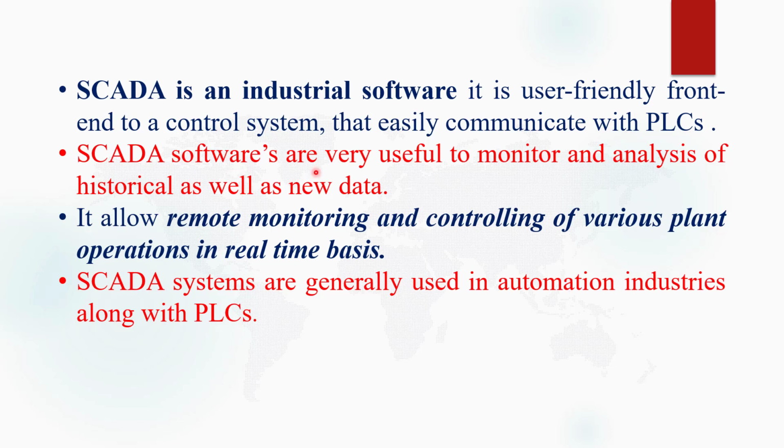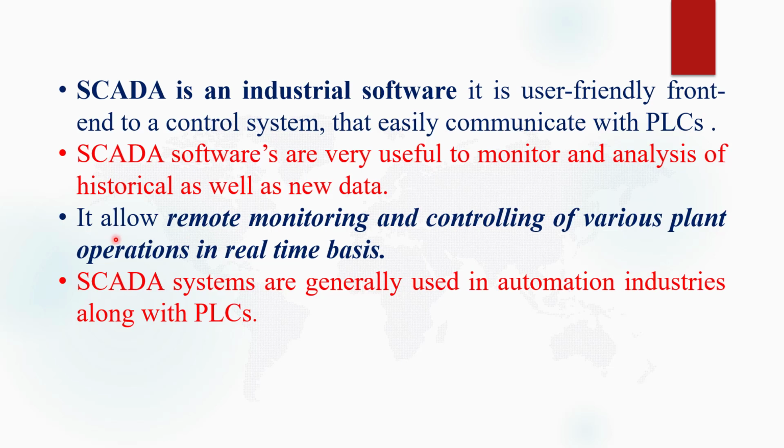SCADA software is very useful to monitor and analyze historical as well as new data. It allows remote monitoring. This is important. A SCADA system allows remote monitoring and controlling of various plant operations on a real-time basis. Suppose we are sitting in a room and want to control any manufacturing plant or production plant.